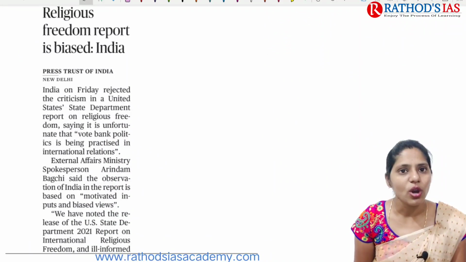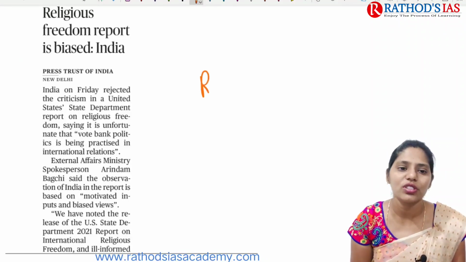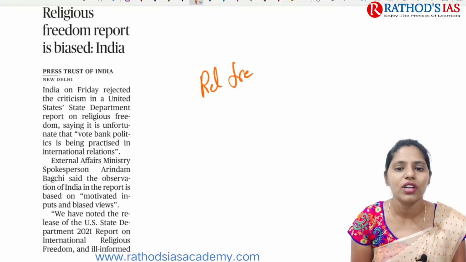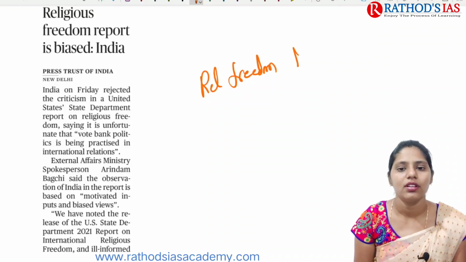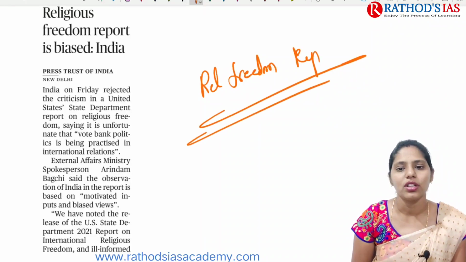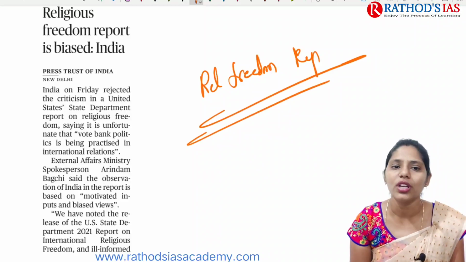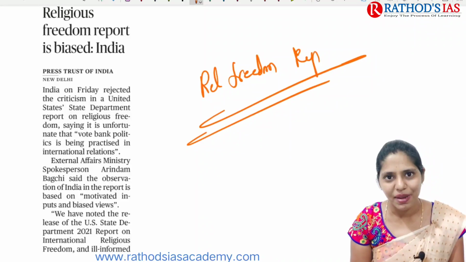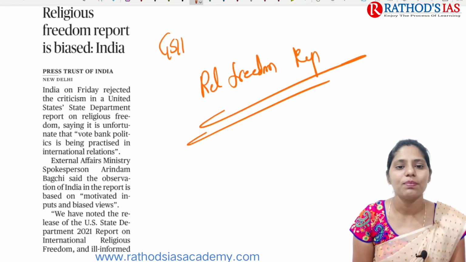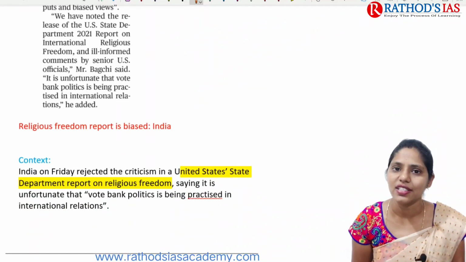Okay, and if you're talking about the next article, which mainly focuses on the religious freedom report. The title says the religious freedom report is biased, which is mainly said by India. So this article is important regarding GS paper 2 under society.